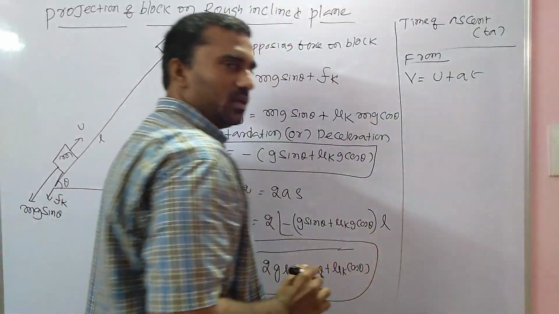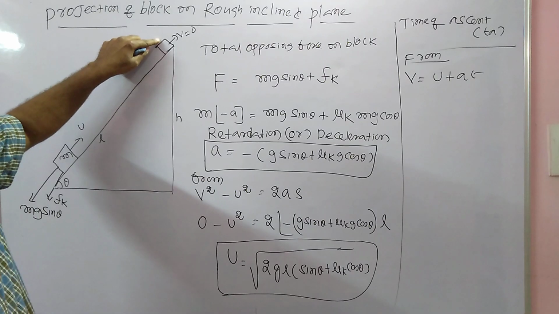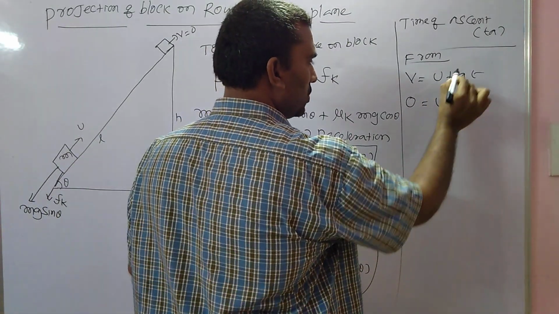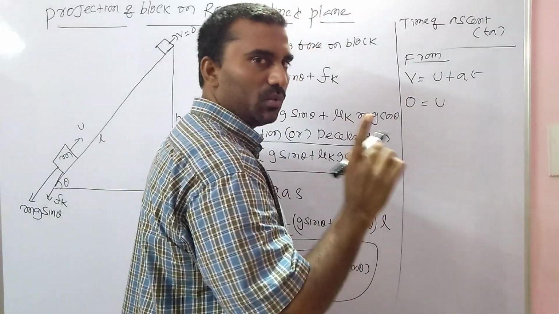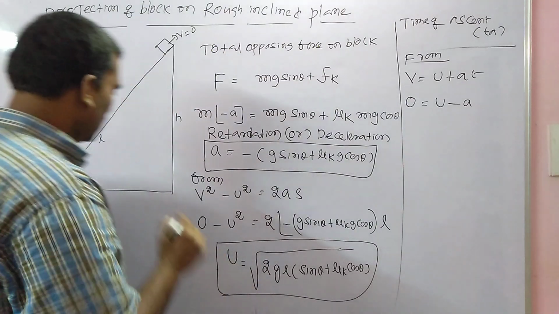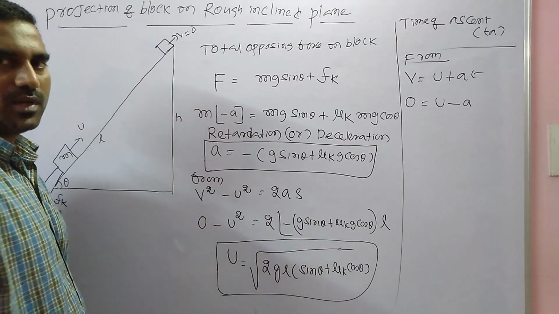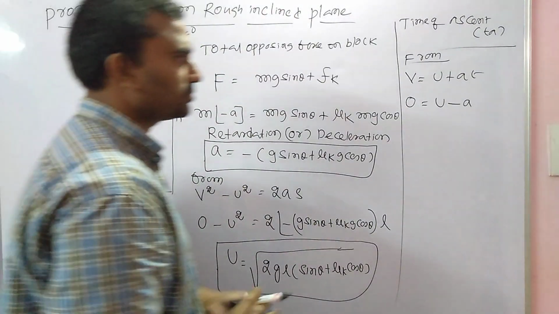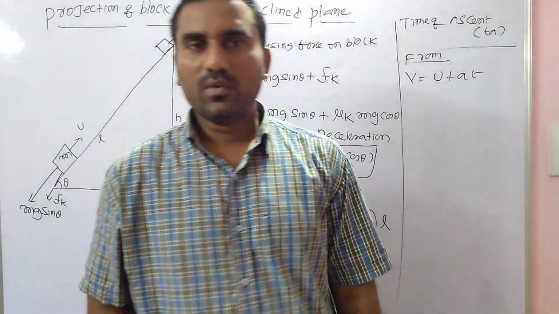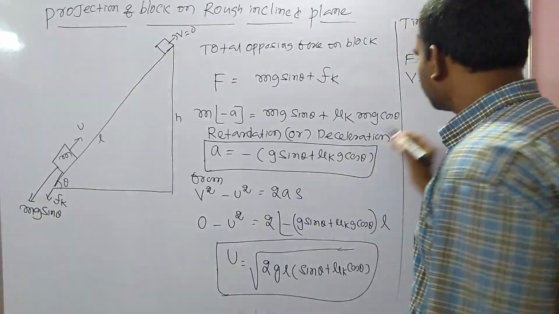What is the time taken to reach the top of the plane? It is the time of ascent.